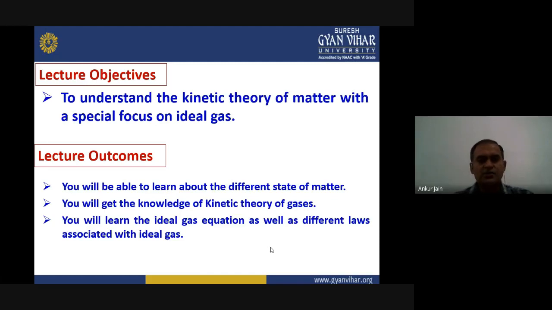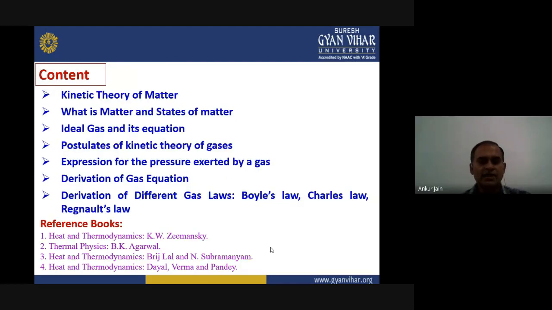Okay, so to cover these objectives, I divided my lecture into different topics. The first topic is kinetic theory of matter, then what is matter and the states of matter. The third topic is related to ideal gas and its equation.